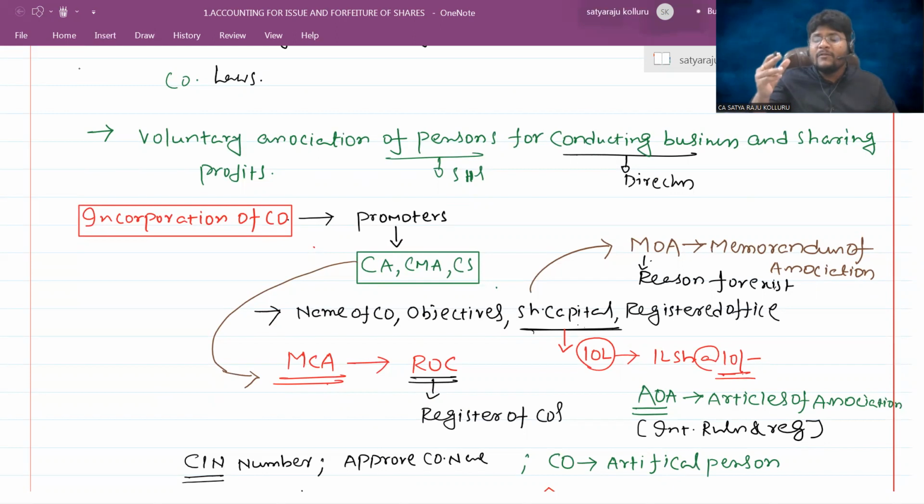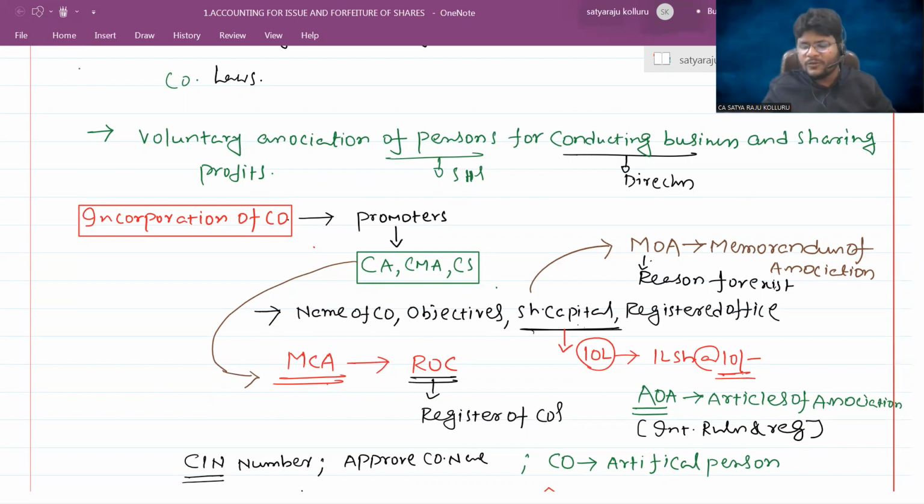Yes, the company has a power to invest in the shares of another company. Sir, the company has a power to file a suit against other persons. Like that, so many provisions they may insert according to the smooth running of the business. And if they want, they can alter the MOA and AOA from time to time.